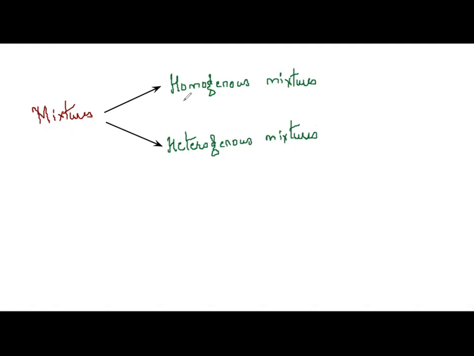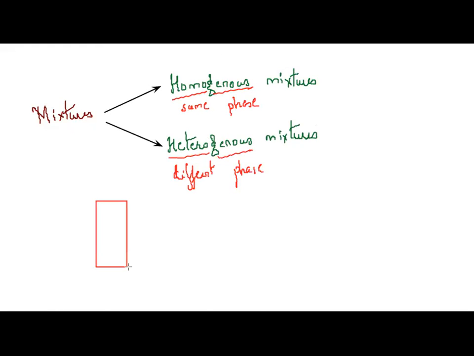Homo stands for same and genus stands for phase. Hetero stands for different and genus stands for phase. Different phase, same phase. I'll give you a simple example to make you all understand.